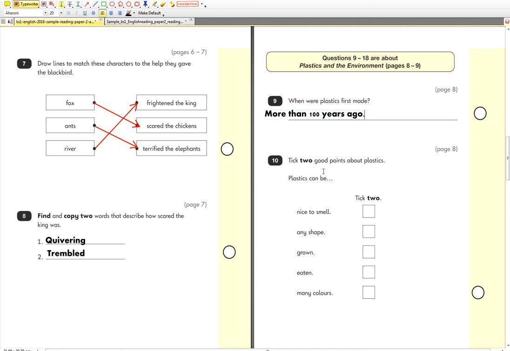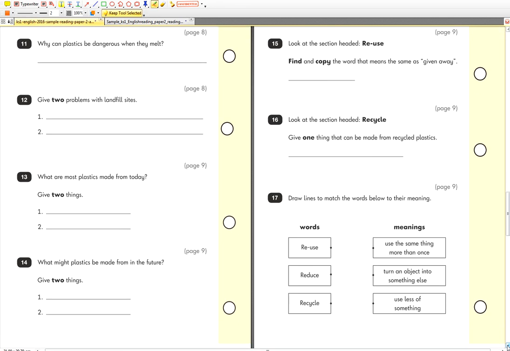Take 2 good things about plastics. Plastics can be... let's get a little pen. Plastic can be, we know this one quite easily, any shape. And plastic can be many colors. That's a nice and easy one for us to do. 2 ticks. Okay, question number 11.